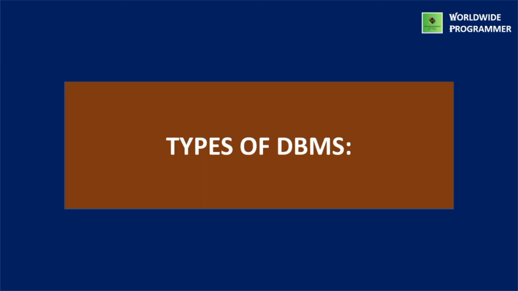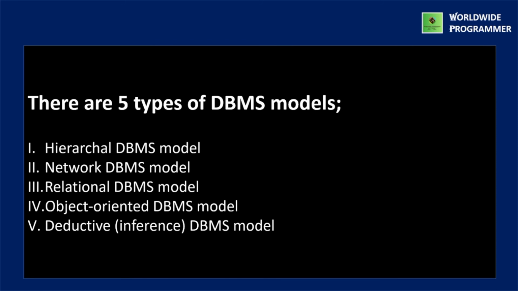Then we'll discuss about types of DBMS. So there are 5 types of database management system models, and those are: first one is hierarchical database management system model, second one is network database management system model, next one is relational database management system model, next one is object oriented database management system model, and the last one is deductive or inference database management system model. So we will discuss one by one.